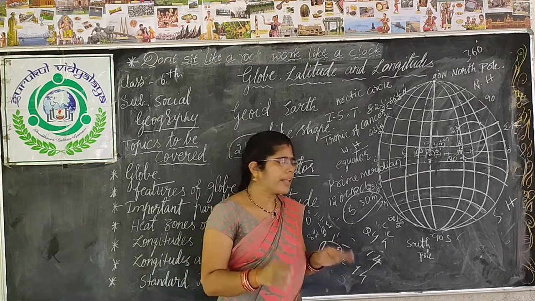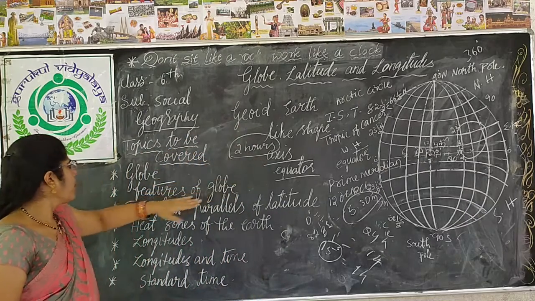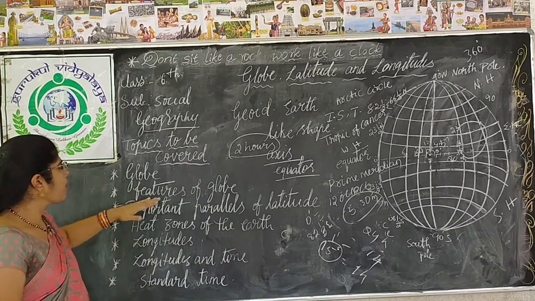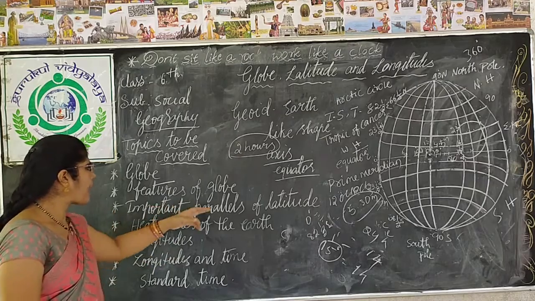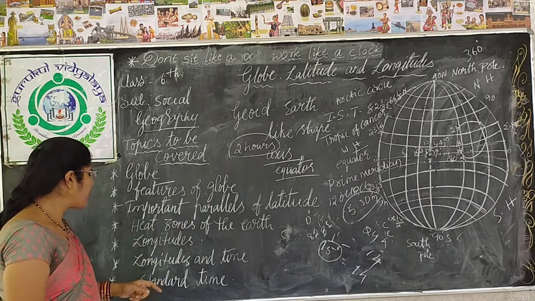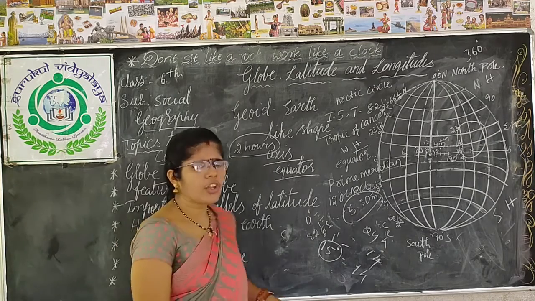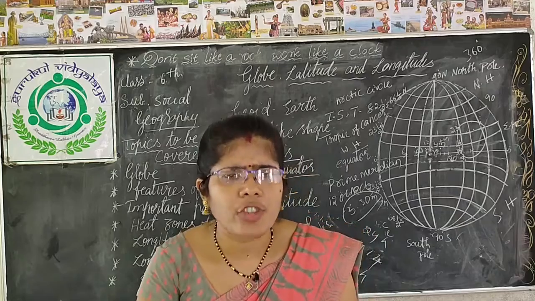Clear, children? I think I have completed. Once again I am just repeating: in this chapter we have completed the globe, features of the globe, important parallels of latitude, heat zones of the earth, longitudes and time, and standard time. Children, this is our chapter.